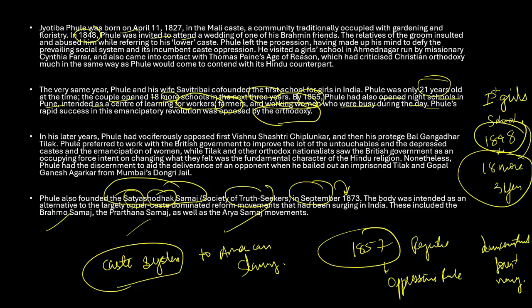Apart from this, on cultural beliefs, he criticized religious texts for promoting inequality. See, even now if you look, there are some religious texts that mention the sati system, wherein there is a lot of discrimination happening. So he opposed all that. He said that religious texts promoting inequality were something he did not like, and he started criticizing those things.